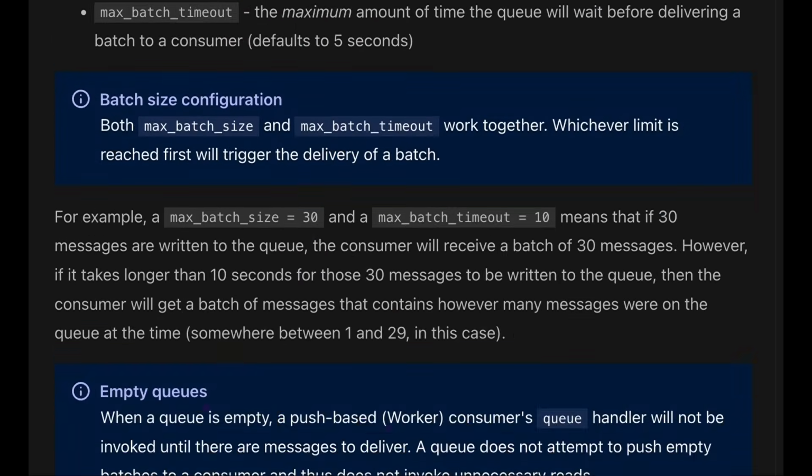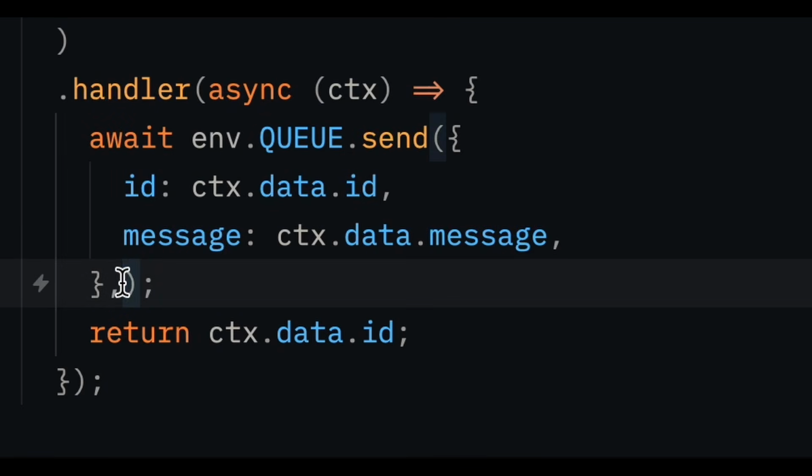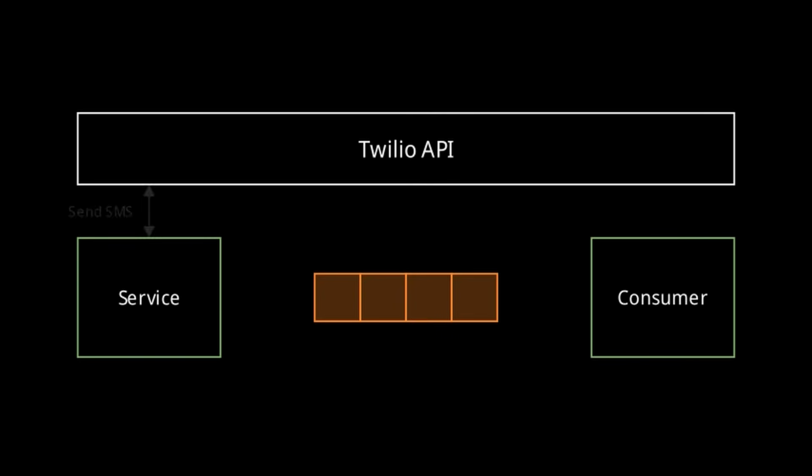Now, before we wrap this up, I want to share a few more cool features that Cloudflare Queues offer. When you send a message to a queue, you can specify the number of seconds you want the message to be delayed. An example of where this would be useful is if you're sending an SMS, you can ping the Twilio API, which will give you a message ID back. You can then send the message ID onto a queue, delayed for 5 minutes. 5 minutes later, that message will be consumed, and you can check the Twilio API to see if the message was delivered or not.